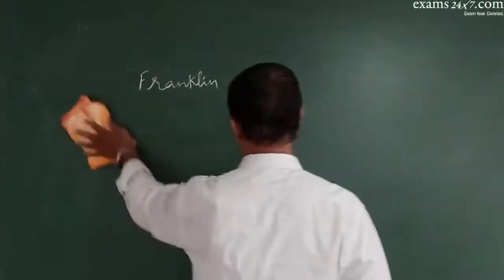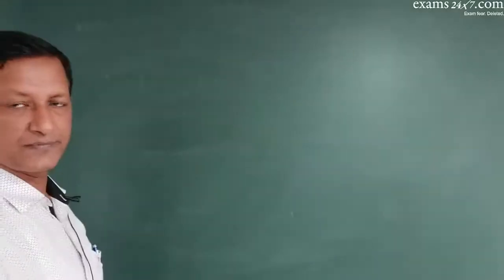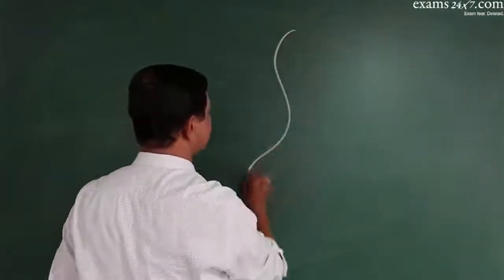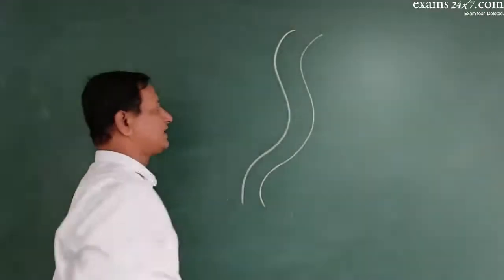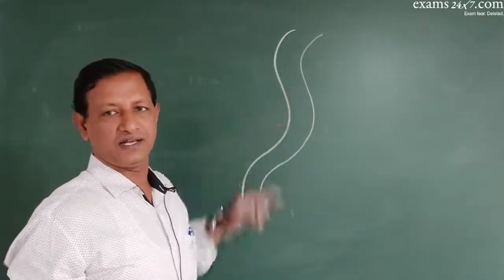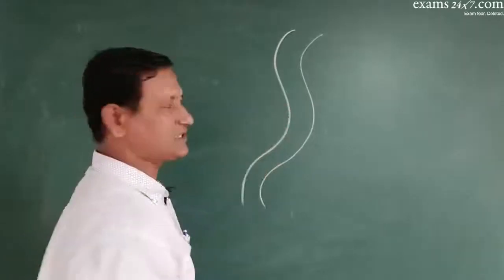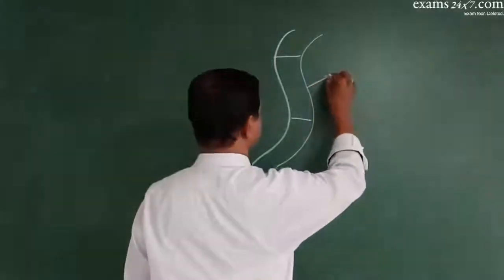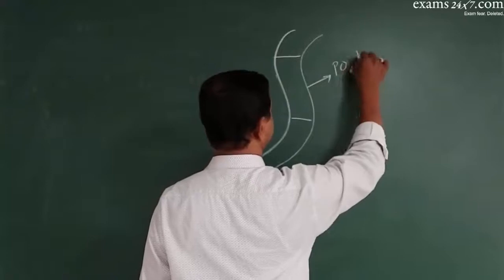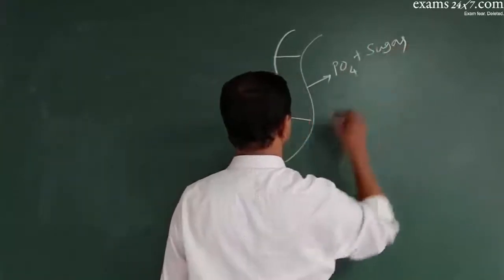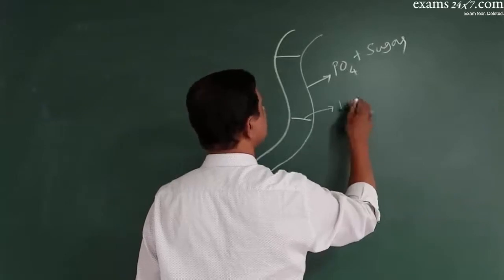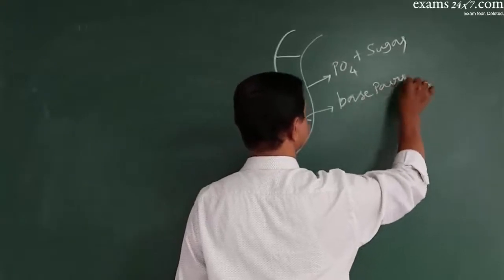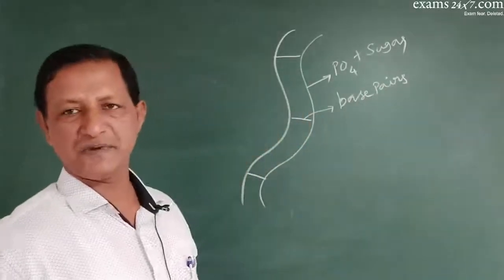Now let's see in brief the double helix model of DNA. The DNA double helix model says that each DNA molecule is made of two strands like this, and they are helically coiled. That's why it is called double helix. And the double helix DNA is compared to a ladder with a backbone and the steps. This backbone is made up of repeated units of phosphate and sugar, and the steps are made up of the nitrogenous base pairs. How does the nitrogenous base pairing take place?